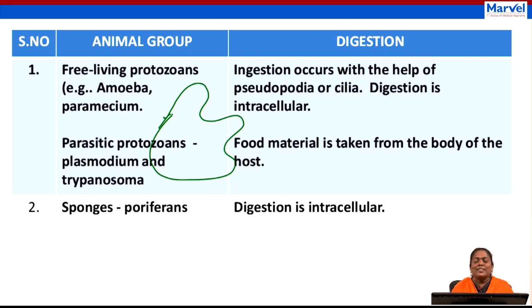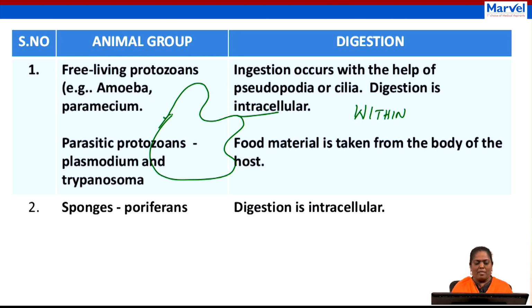Intra means within. So the digestion is occurring within the cell of an amoeba. That's why this is known as intracellular digestion.